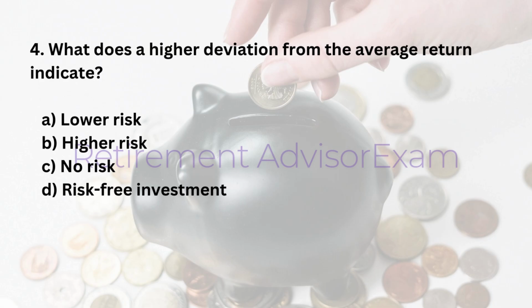4. What does a higher deviation from the average return indicate? A. Lower risk. B. Higher risk. C. No risk. D. Risk-free investment. Answer: B. Higher risk.